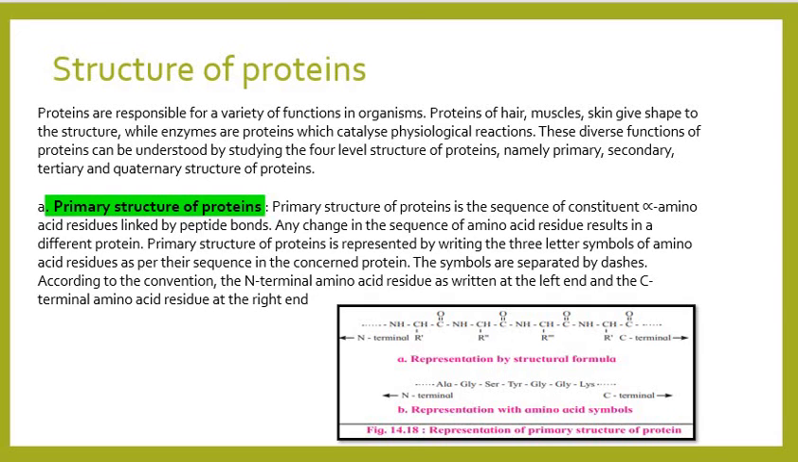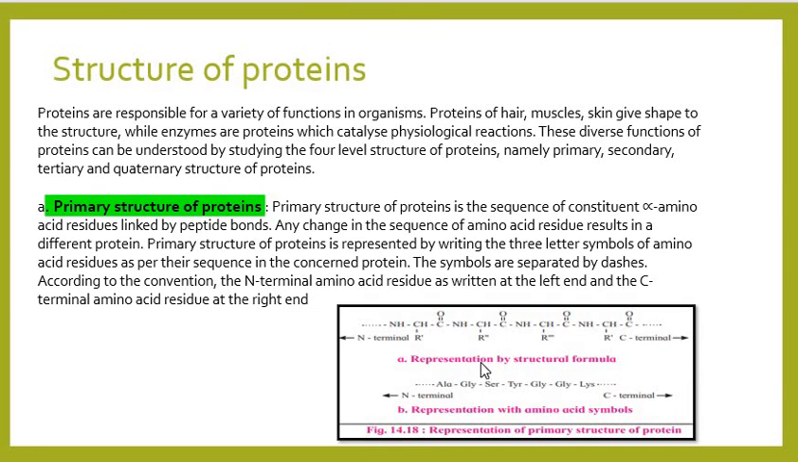The primary structure of protein is the sequence of constituent alpha amino acid residues linked by peptide bonds. Any change in the sequence of amino acids will result in a different kind of protein. The primary structure of protein is represented by writing the three-letter symbol of each amino acid residue as per their sequence in the concerned protein, like this. This is the N-terminal of the protein and this is the C-terminal of the protein.